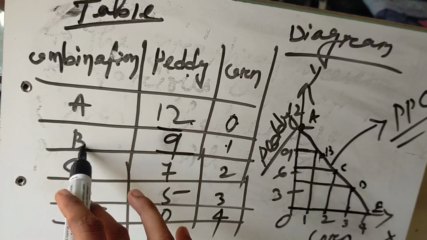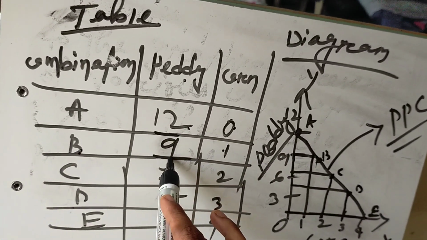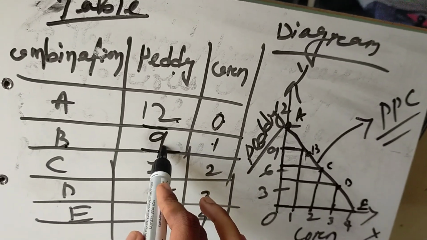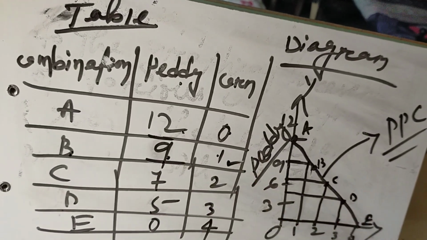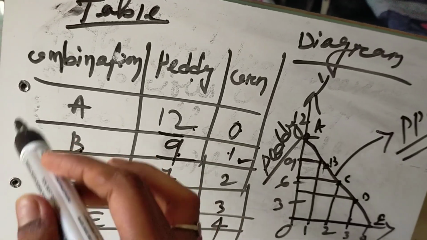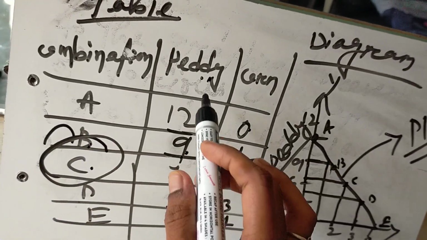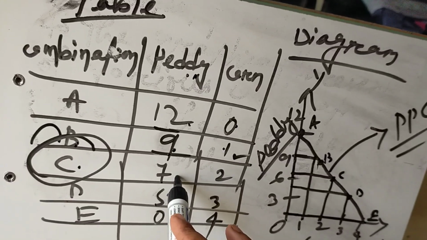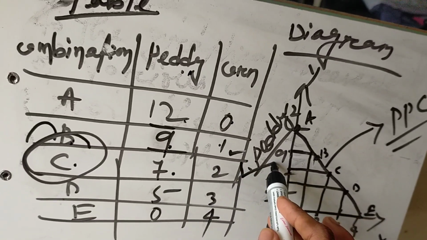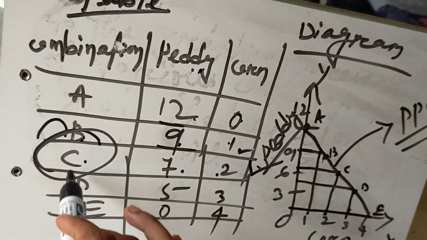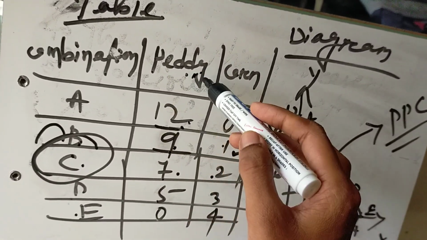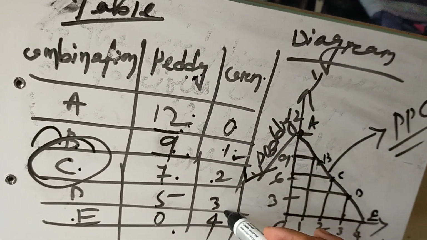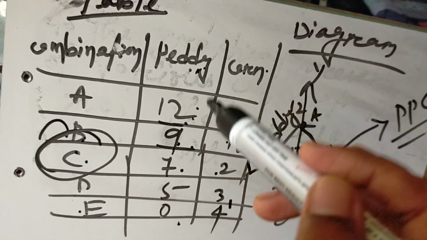Then in the B combination, the farmer can produce 9 units of paddy and 1 unit of corn. Again, in the C combination, the farmer reduces the production of paddy to 7 units and increases the production of corn to 2 units.